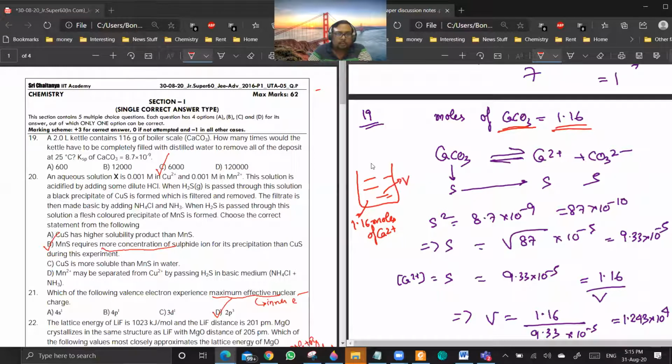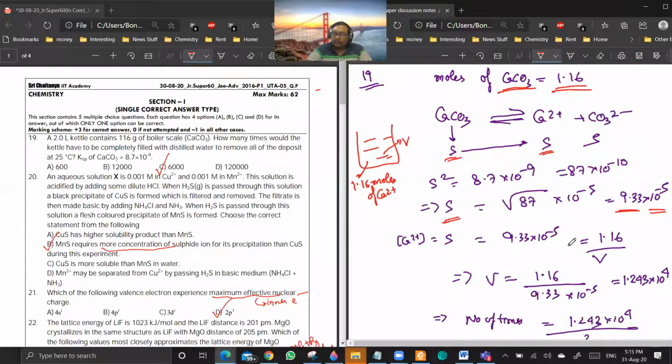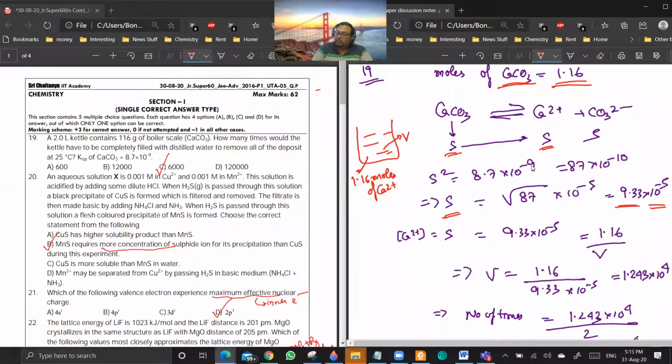Are you getting a point? Yes, sir. So that is the solubility of Ca2 plus. Yes or no? Yes, sir. And that is the solubility of CaCO3. Now, Ksp is equal to S squared because precipitation has not taken place. So S squared will be 8.7 into 10 power minus 19. So S will be 9.33 into 10 power minus 5. And this is also the concentration of Ca2 plus. So S is equal to 1.16 by V. So from this you can calculate the volume V. V will be something like this.